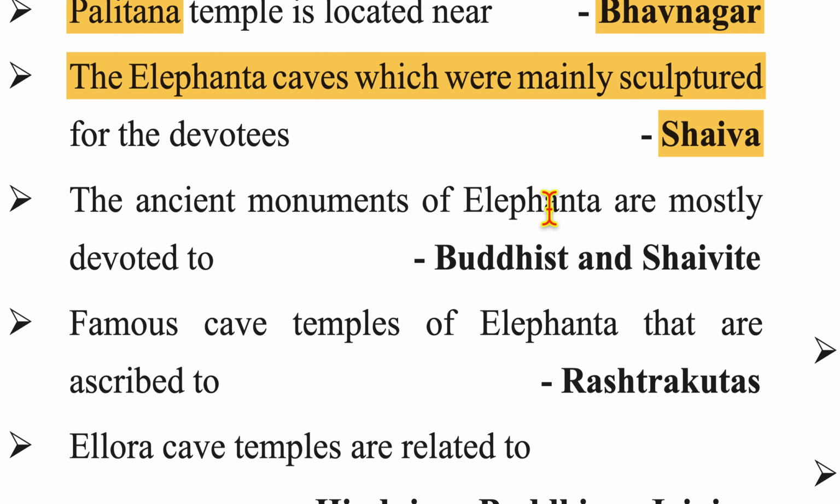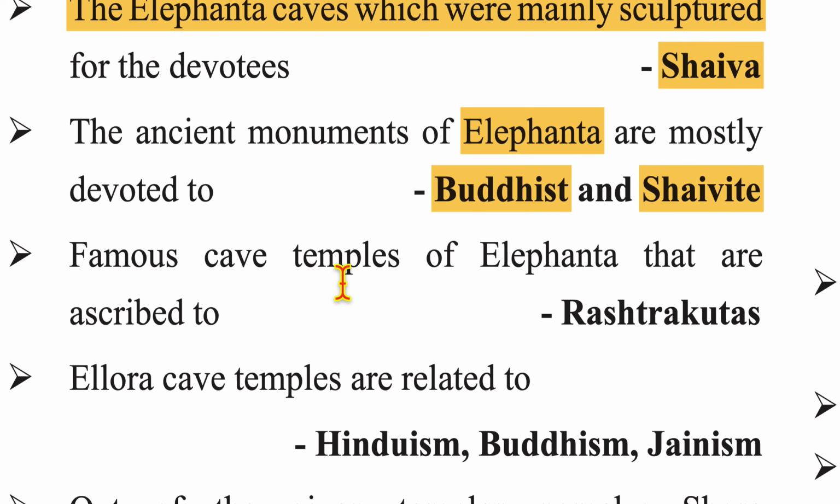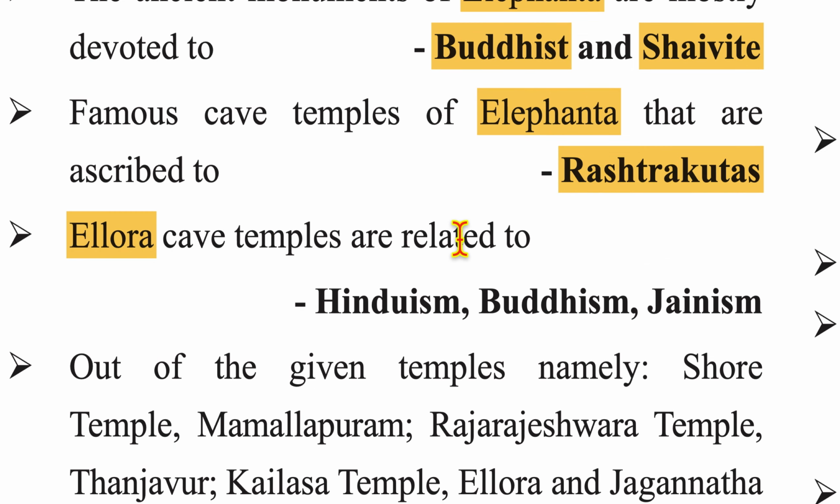The ancient monuments of Elephanta are mostly devoted to Buddhists and Shaivites. The famous cave temple of Elephanta is ascribed to Rashtrakutas. Ellora cave temples relate to Hinduism, Buddhism, and Jainism.